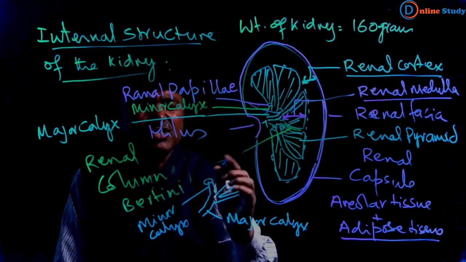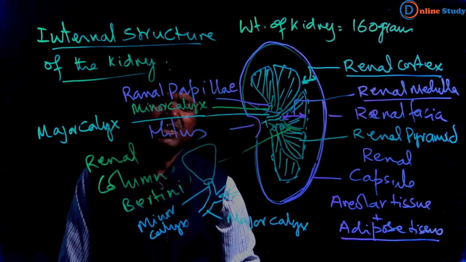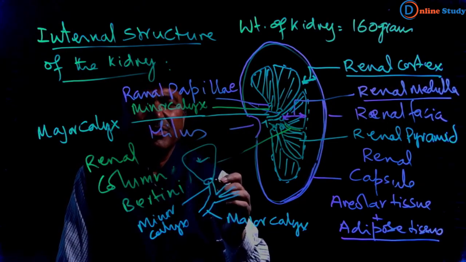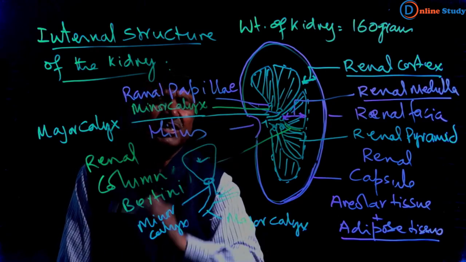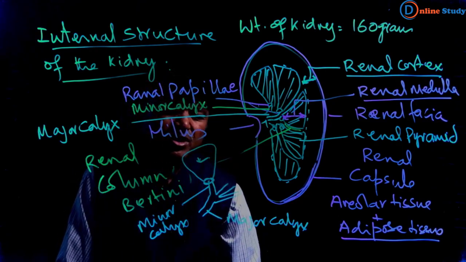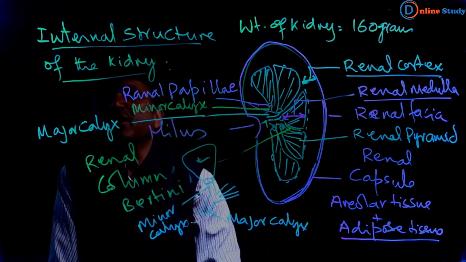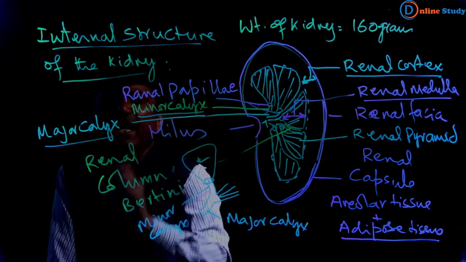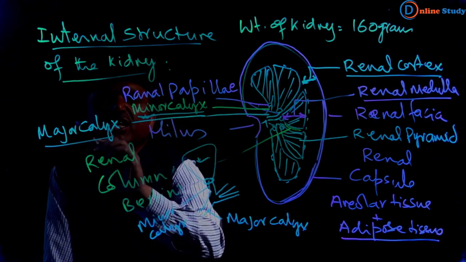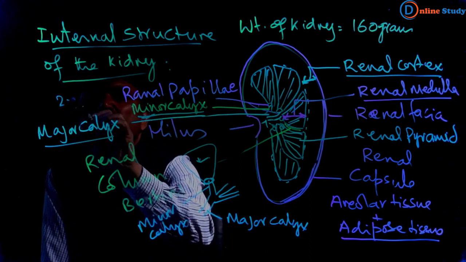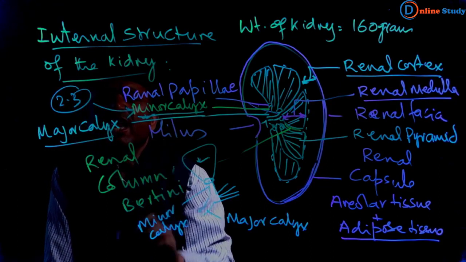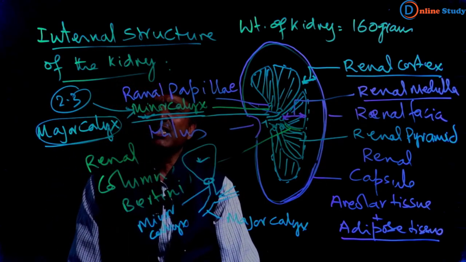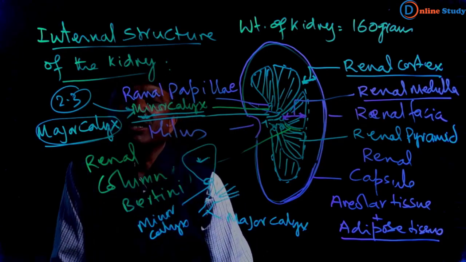a pyramid-like structure, and this is called renal pyramid. The opening of the renal pyramid is called papillae of pyramid. You may be asked the number of minor calyces that unite to form a major calyx: 2 or 3 minor calyces join to form a major calyx.